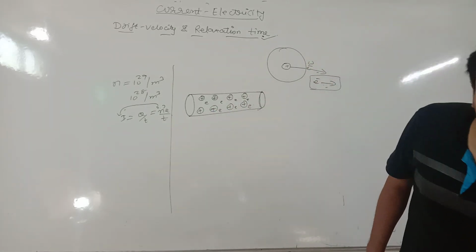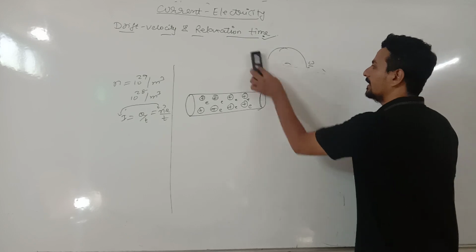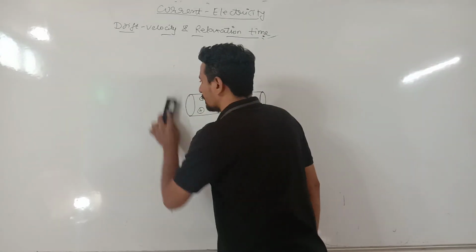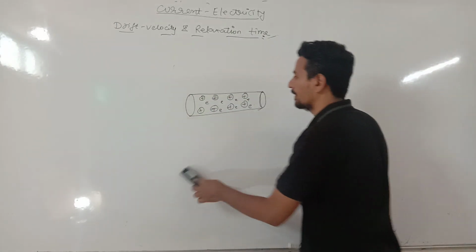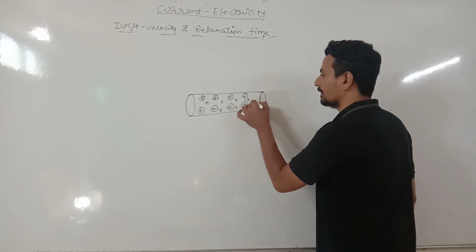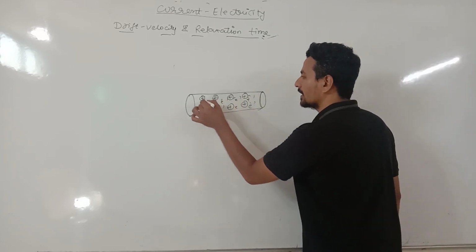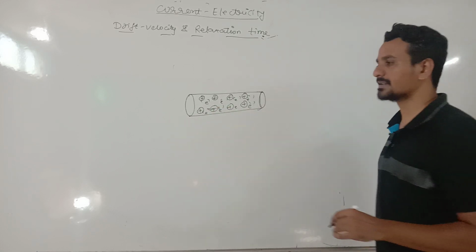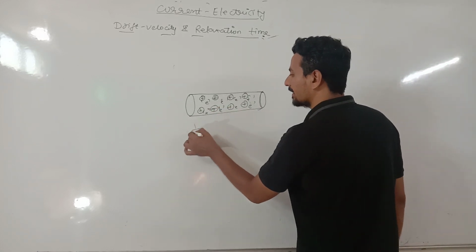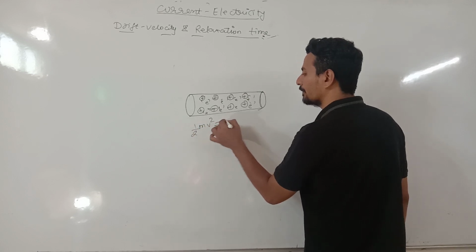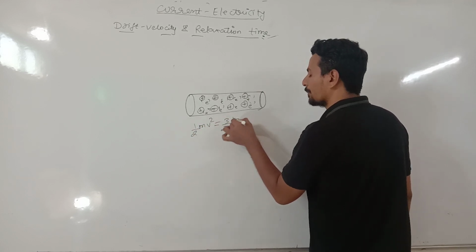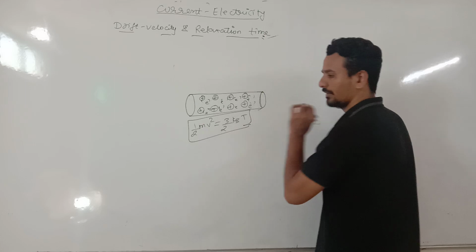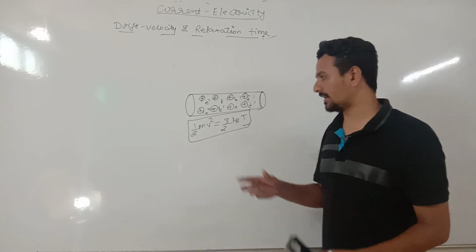Now electrons will have kinetic energy because of the temperature. All the electrons will be moving in random directions just because they have kinetic energy, and this kinetic energy is because of the room temperature. This we have studied in kinetic theory of gas.